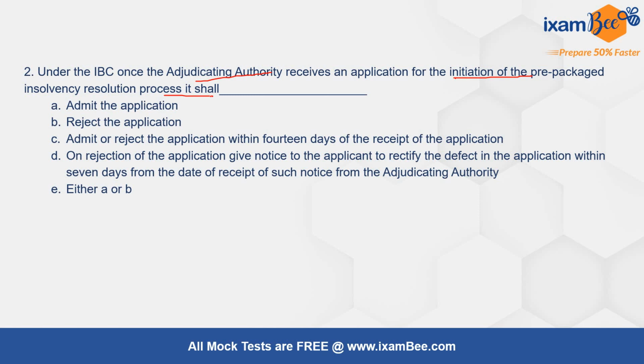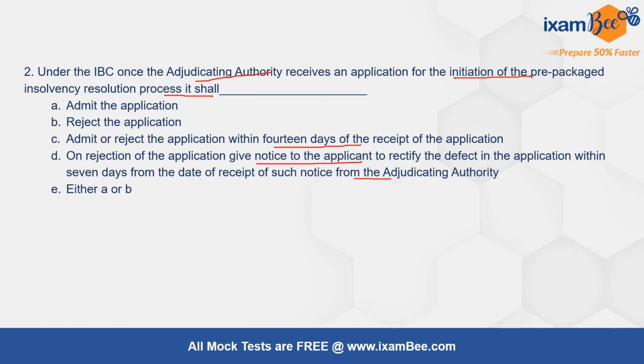What will the authority do? It can admit the application, reject the application, admit or reject the application within 14 days of the receipt of application. On rejection of the application, give a notice to the applicant to rectify defect in the application within 7 days from the date of receipt of the notice from the adjudicating authority. So which of these is the correct option?